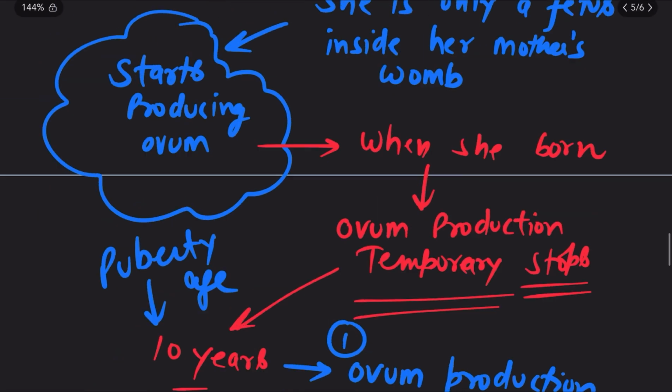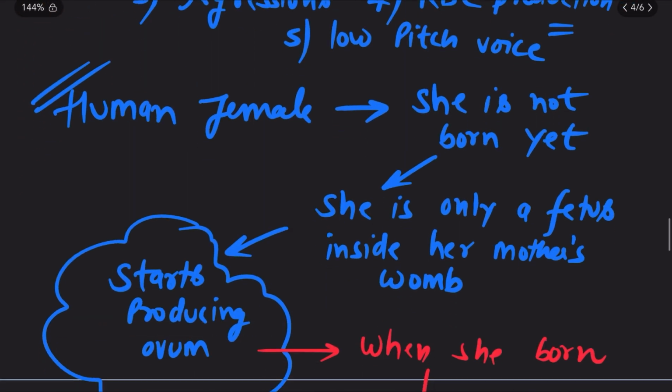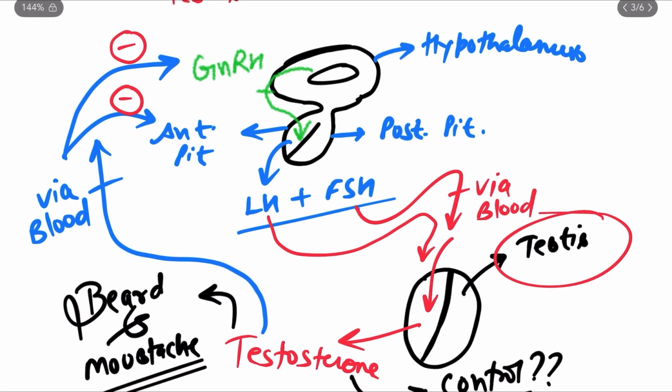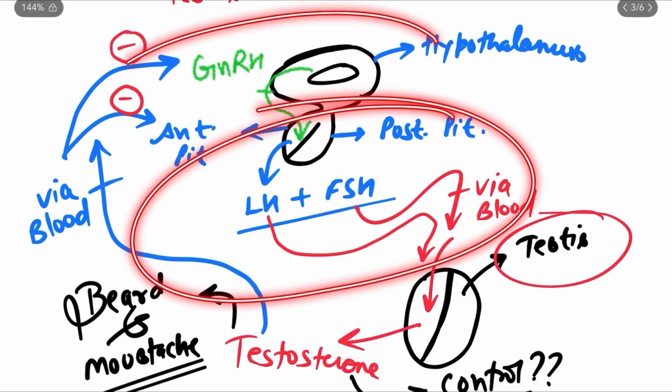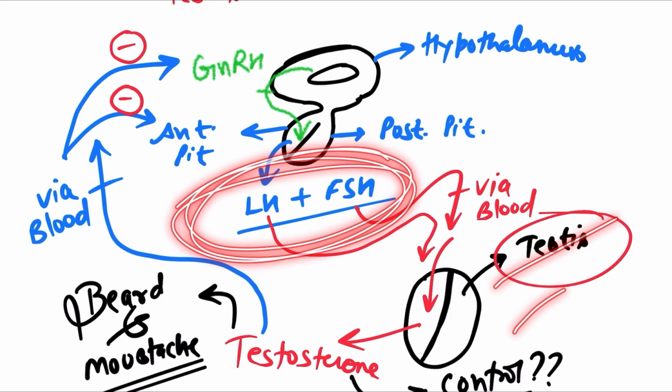You have the same question that I asked above: why this particular age, why do the testes start producing sperms? What is going on inside the human male body? The answer is hidden in what I have just explained. These hormones are responsible for the functioning of the testes and ovary.